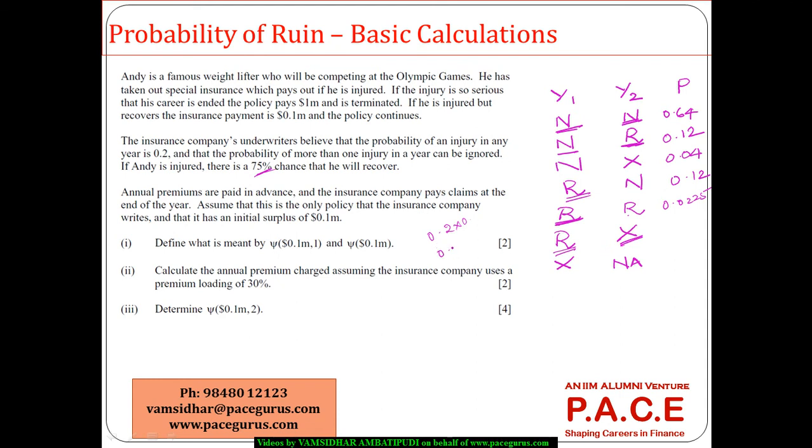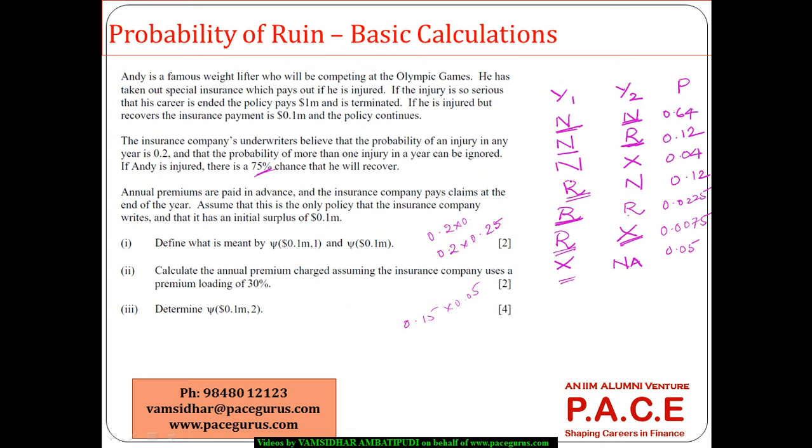So it is 0.2 times 0.25, which is 0.05. 0.15 times 0.05, which is working out to 0.0075. And in the last case, the first case itself is being fatal, which is 0.05. These are the probabilities.